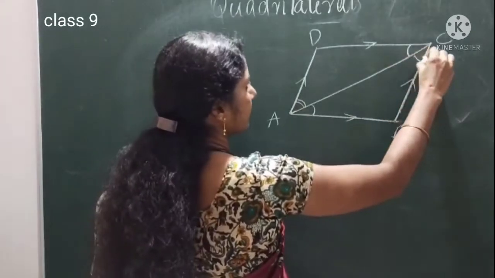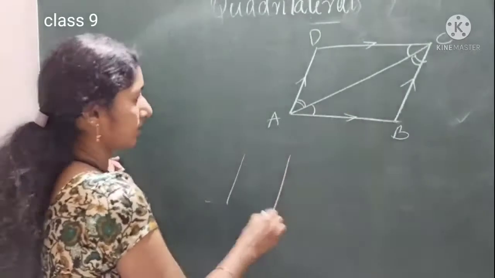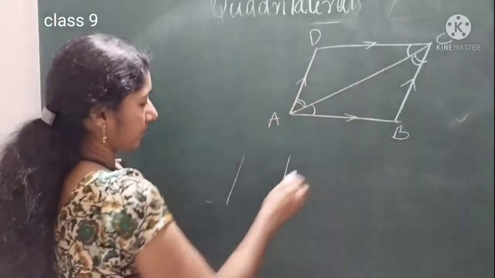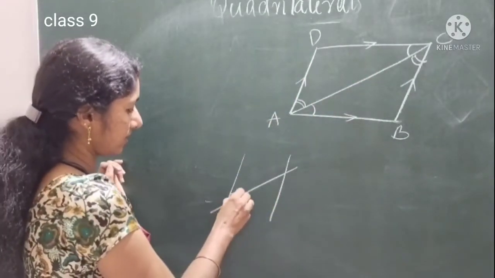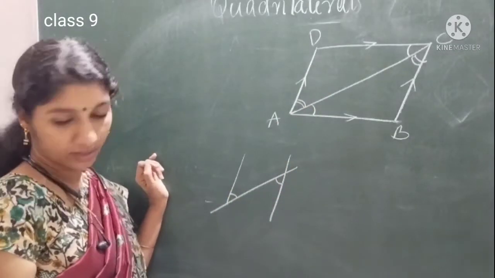This angle and this angle are the next pair of alternate angles. See, two parallel lines AD and BC. This is the transversal. This one and this one, I marked there. They are alternate angles, so they are equal.